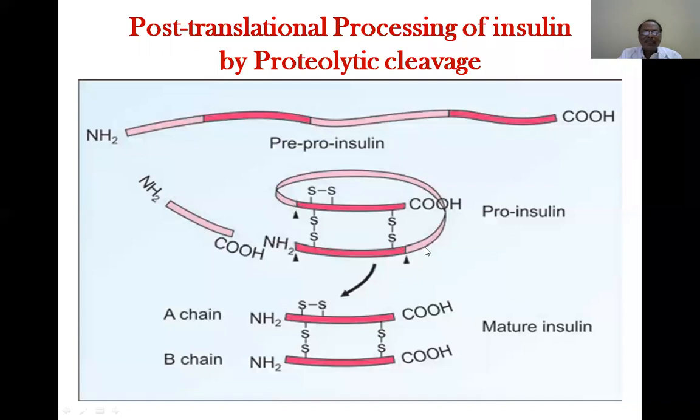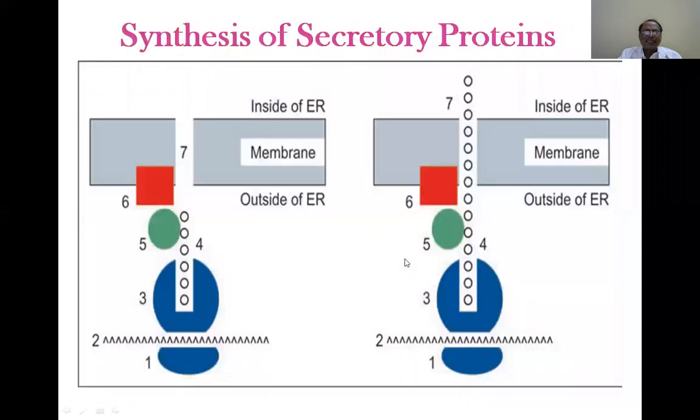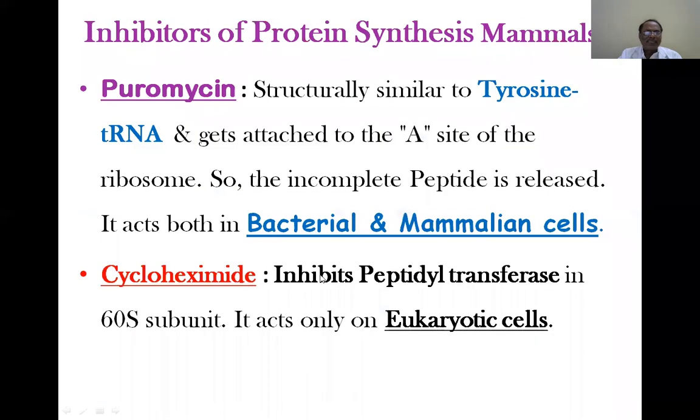And finally, the last topic is inhibitors of protein translation: tetracycline, erythromycin, puromycin, cycloheximide, tetracyclines, and doxycyclines. These are all used very frequently in your medical practice.